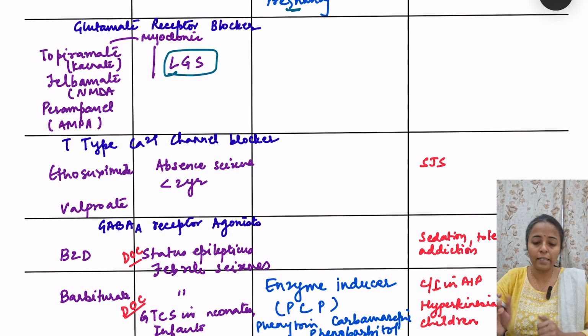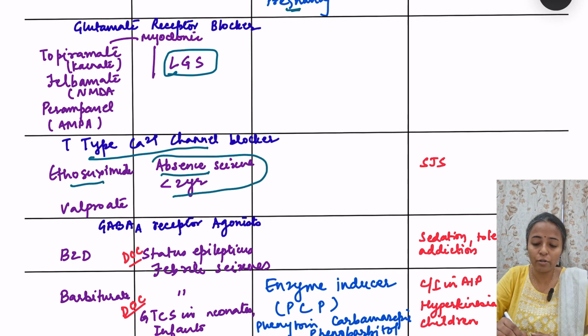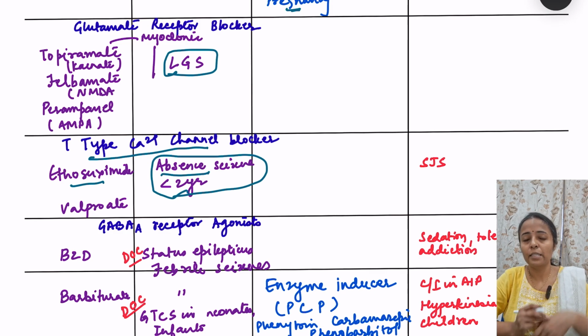Then moving on to the next type, that is T-type calcium channel blocker. So here we have ethosuximide, which is the drug of choice for absent seizures in children less than 2 years of age. See, I told you valproic acid is a drug of choice for absent seizures, right? But valproic acid is not given to children less than 2 years of age because there is a high risk of development of hepatotoxicity. So in those children, we give ethosuximide.